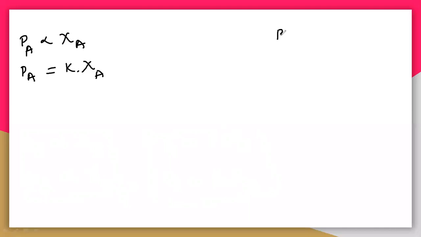If we take B also, PB is directly related to XB, and this PB is equal to K into XB. So this is Raoult's law.